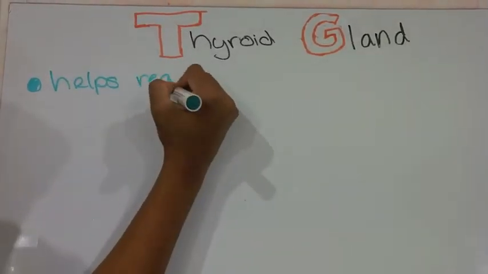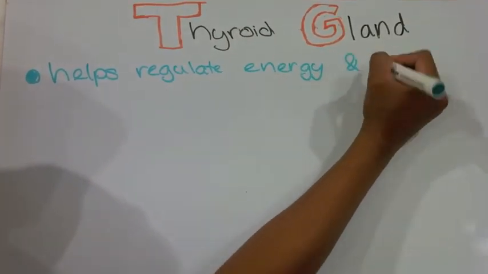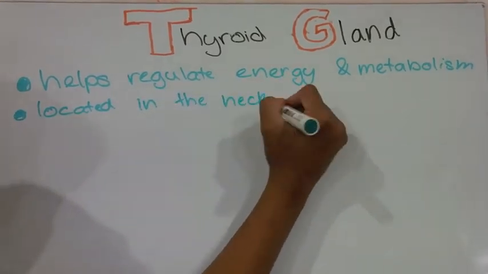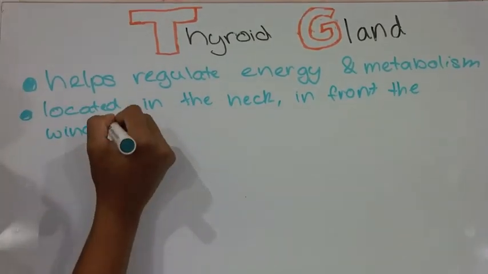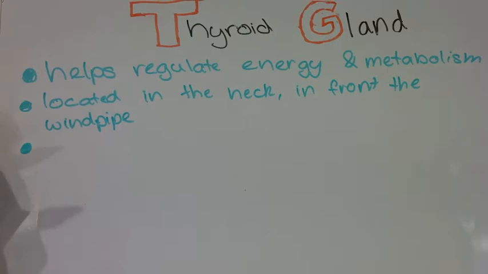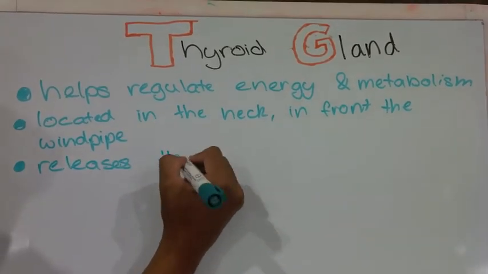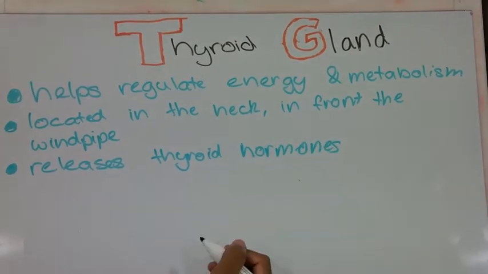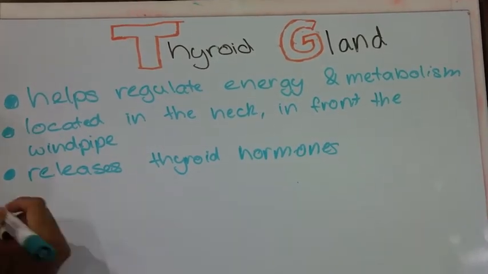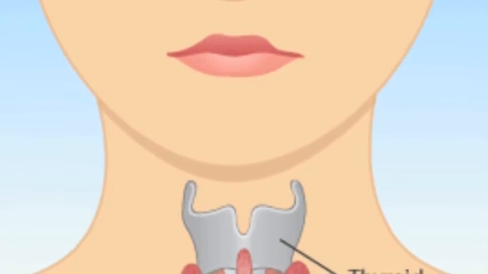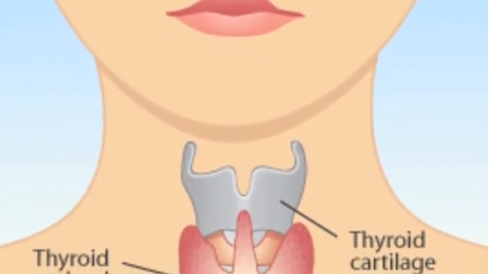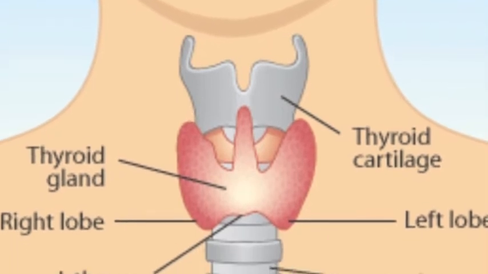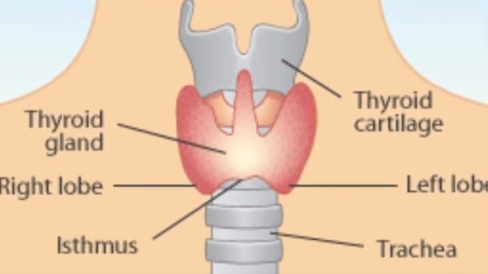The thyroid gland helps the regulation of energy and metabolism within the human body. The thyroid gland is located in the front of the trachea in the neck. The thyroid plays a vital role around metabolism, growth, and the maturation of sexual organs. The thyroid regulates the body function by constantly releasing a steady amount of hormones into the bloodstream. The gland is divided by two lobes, left and right, and is connected in the middle by a thin bridge of thyroid tissue known as isthmus.